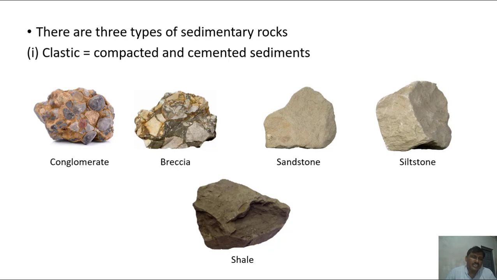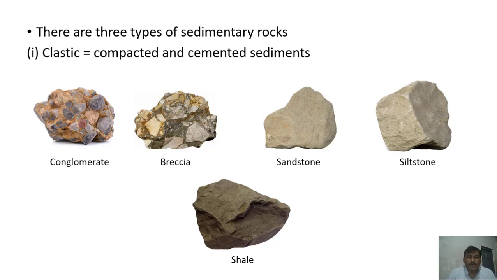Let's see the different examples. First is conglomerates. This rock is generally formed from all types of sediments: pebbles, cobble, sandstone, clay, and all the particles. In these rocks, the shape of the sediments is round.